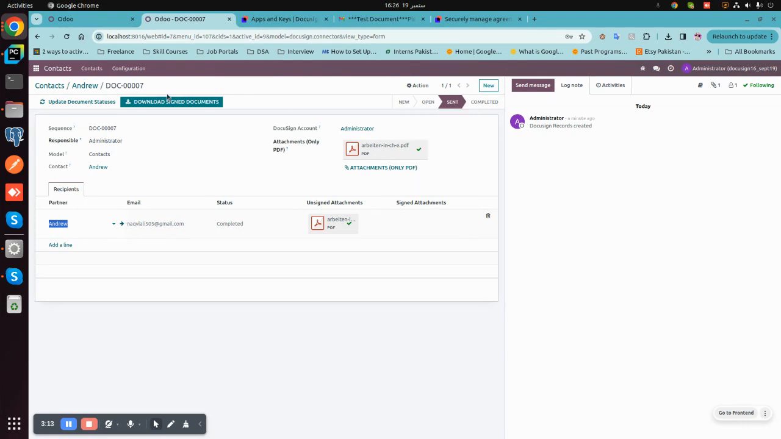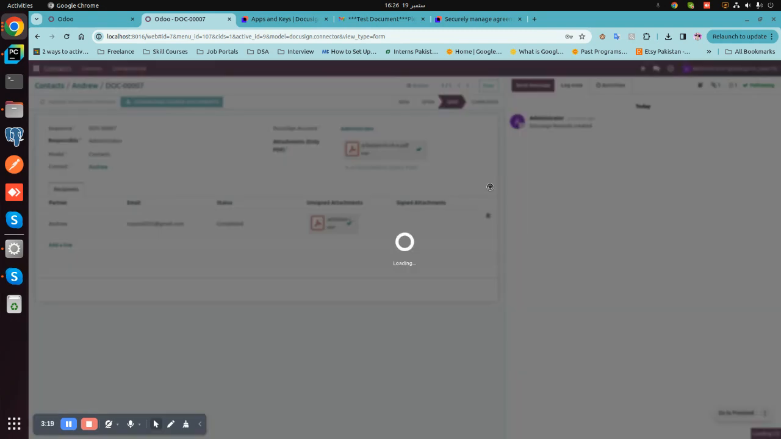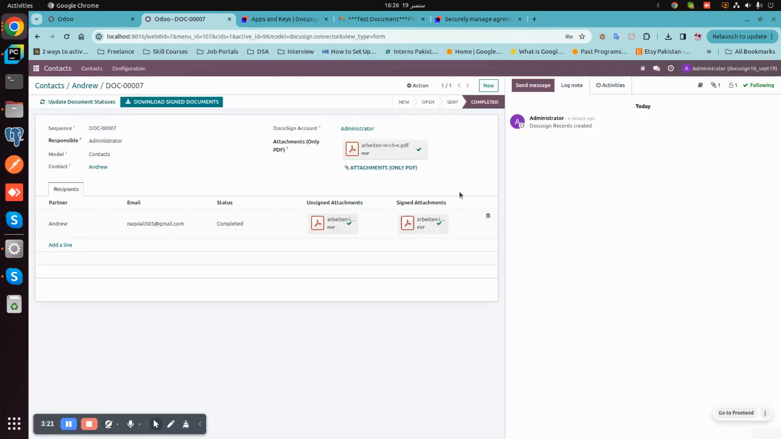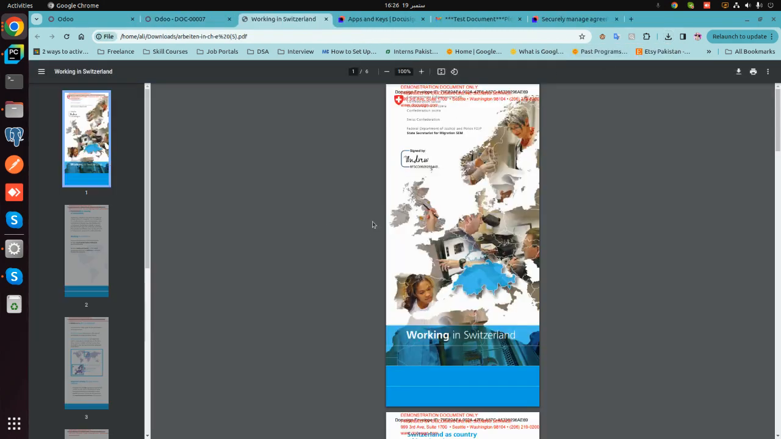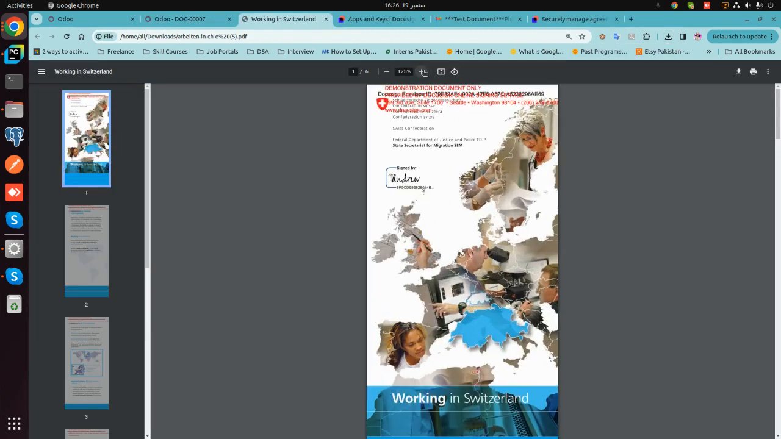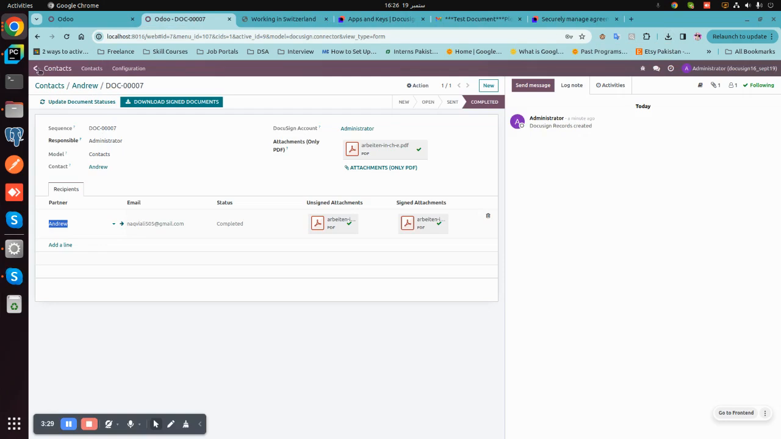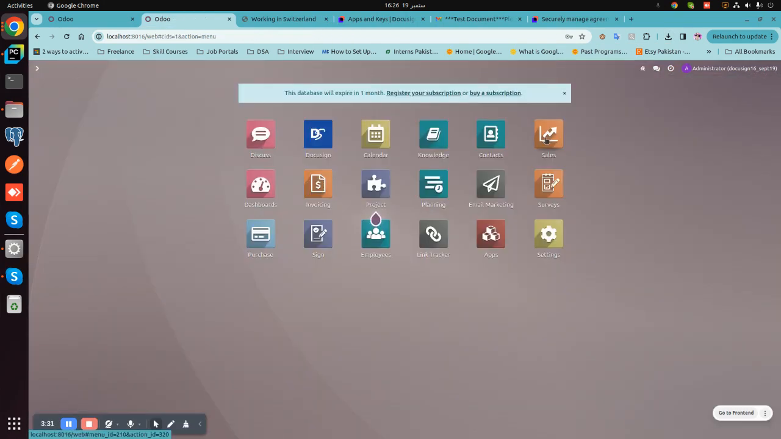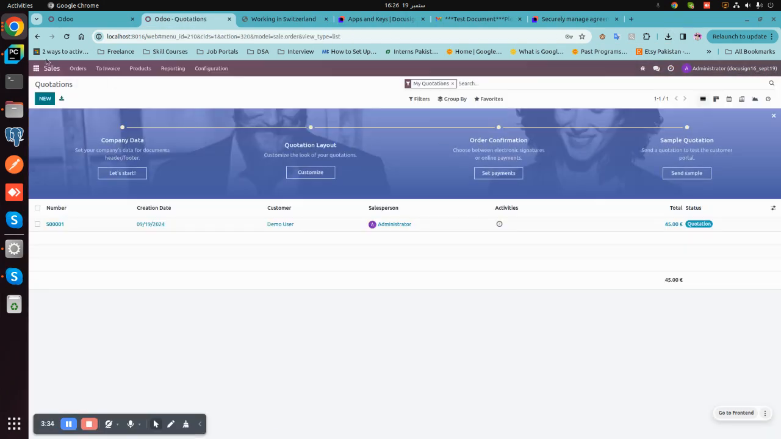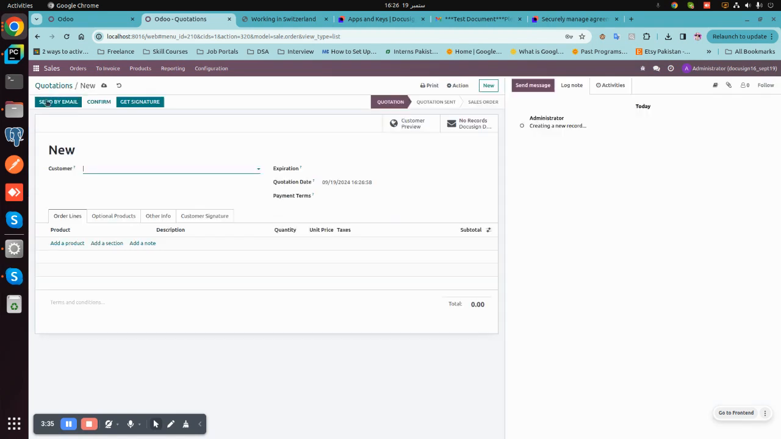Now I want to download the signed documents. By clicking here, I can access the signed document. This is the document that I signed. Similarly, another use case of this is through quotation and sale orders. So I will create a demo sale order.